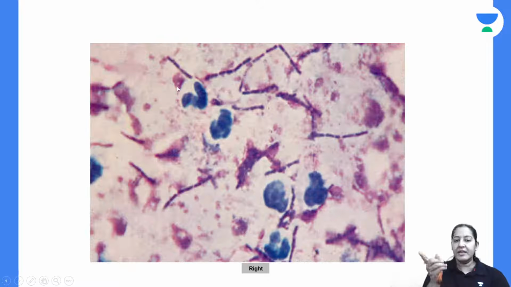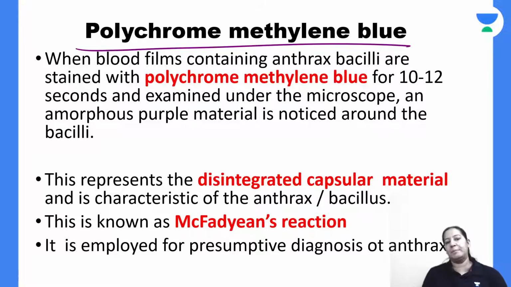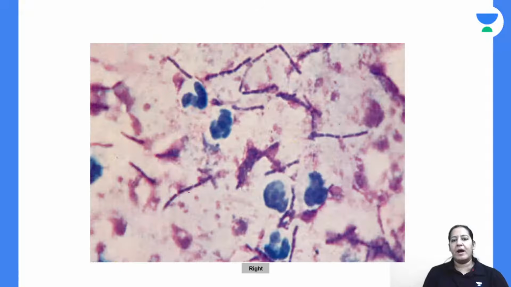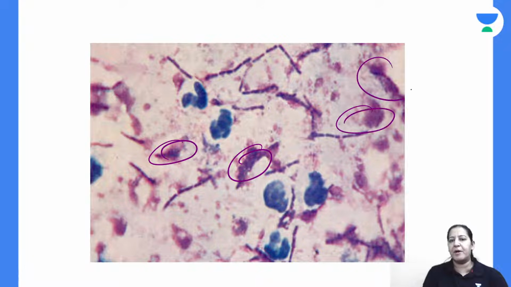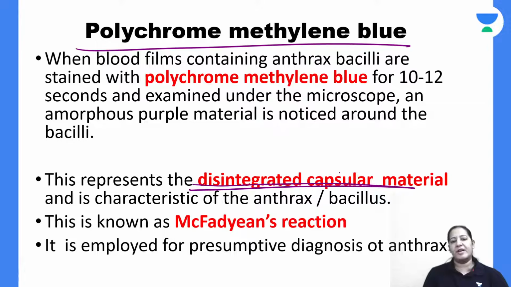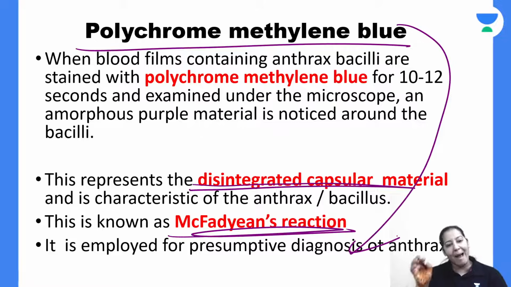You learn the colors. There is another stain which is known as polychrome methylene blue. On polychrome methylene blue, the degenerated capsule can be seen in the form of purple clusters. You see, these are the purple clusters. That is the degenerated capsule. It is known as the M'Fadyean reaction, on polychrome methylene blue.